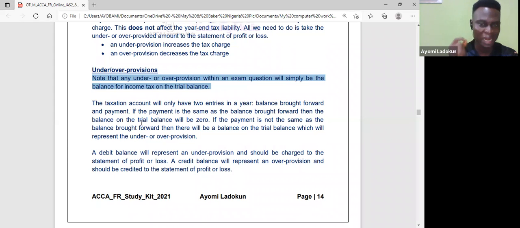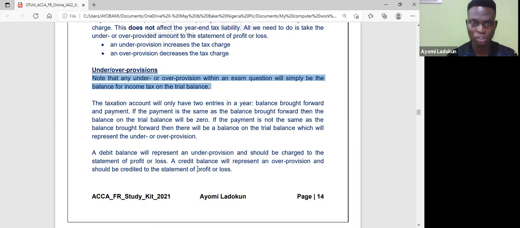Now, a debit balance will represent under provision. That means I have under provided. So if you see a debit balance on the trial balance, please take note: it means I have under provided, and that will have to be charged to my statement of profit or loss. But if tax is shown on the credit side, or it has a credit balance on my trial balance, it means I have over provided. Okay, so it has to be credited to my statement of profit or loss.